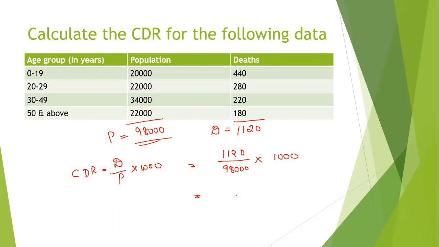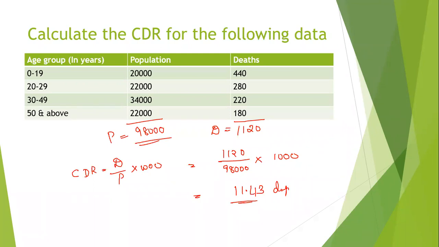Yes, it is 11.43. You have to multiply. Sneha, you have to multiply it into 1000. Then only you will get the actual rate. So it is 11.43 deaths per 1000 population. Hope you understood such type of calculation.